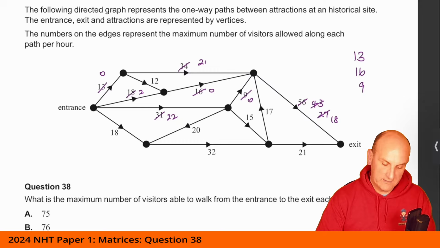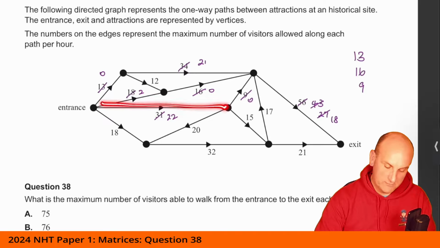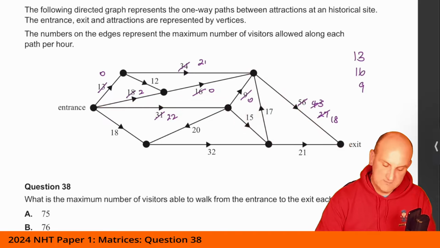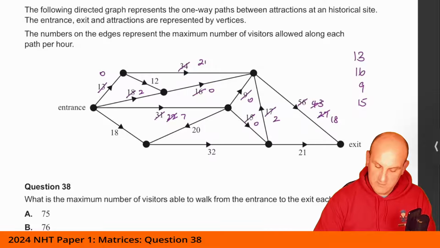Right, where can I go next? Well, it seems sensible now to get some people through here, here, here, and here if I can. 15 seems to be my maximum there, so it's 15. 15 off of there is going to give me 7, 15 off there is that, 15 off there is 2, and 15 off there is 3.